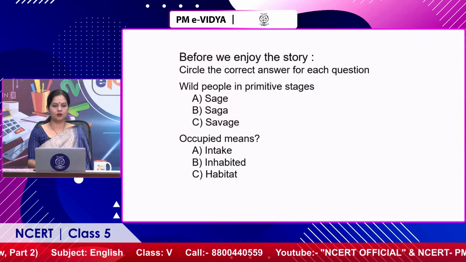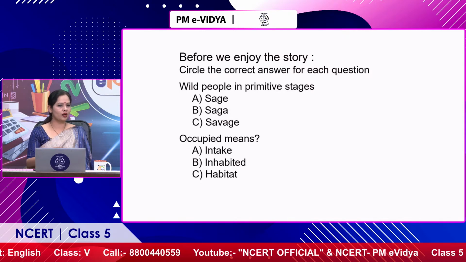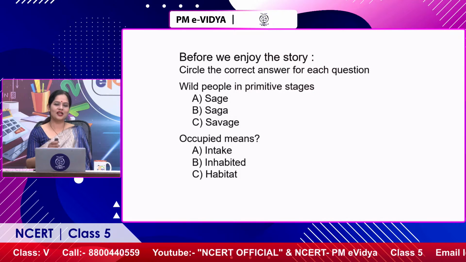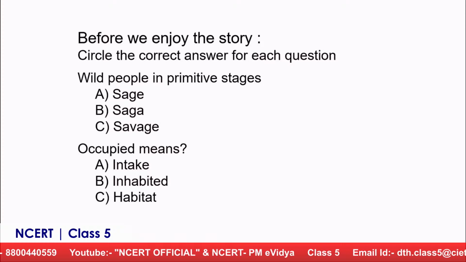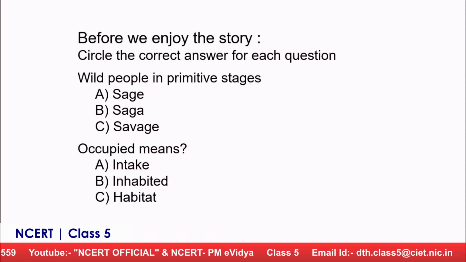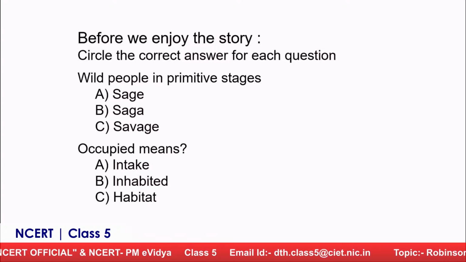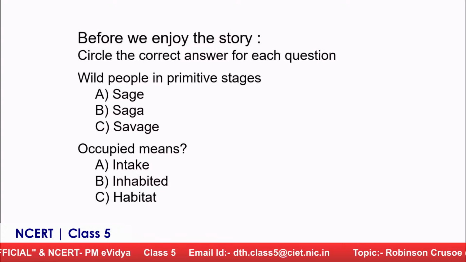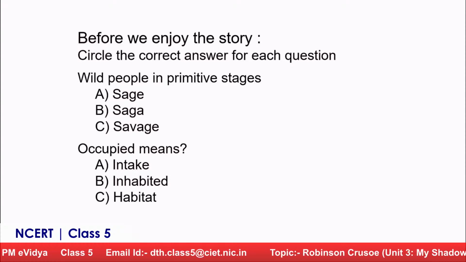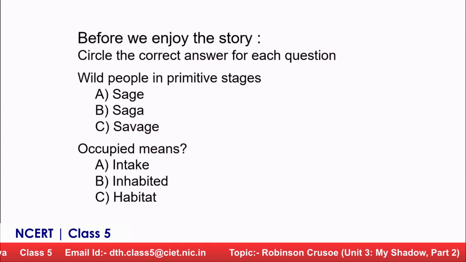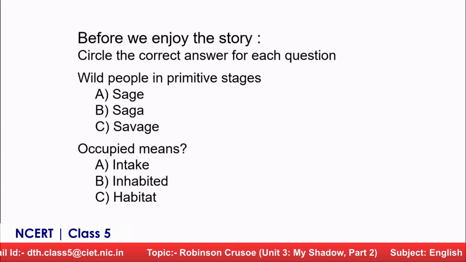Yes. Okay. So I want to take a quick test. You know, I don't tell you a story before I take a quick test, right? So I'll take a very quick test. You have to give me the answer. Wild people in primitive stages are called savage. Yes. And the other 2 options are sage and saga, which are not the correct answers. The correct answer is C part. Next one is occupied means inhabited or habitat. Habitat, I think. Try once more. Inhabited. Inhabited, something that is not occupied, habitat. A place that is occupied.